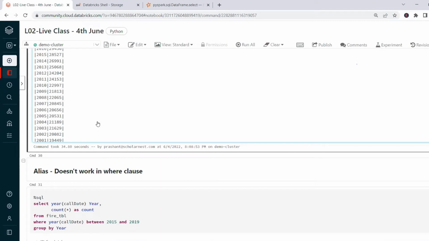Thank you. Prashant, I have a question. So when to use a Pandas DataFrame and when to use a Spark DataFrame?